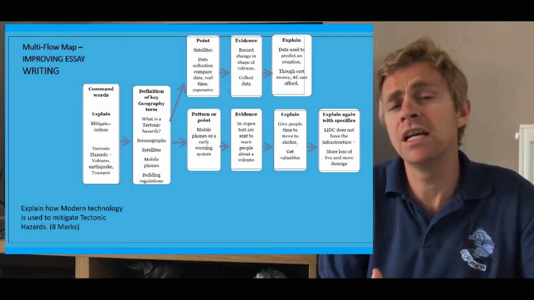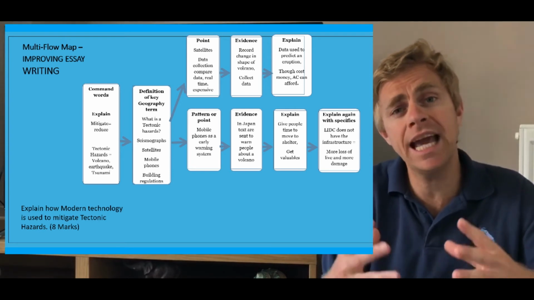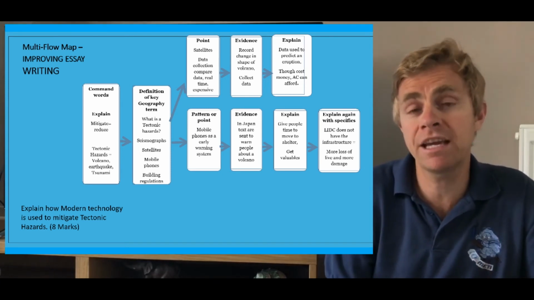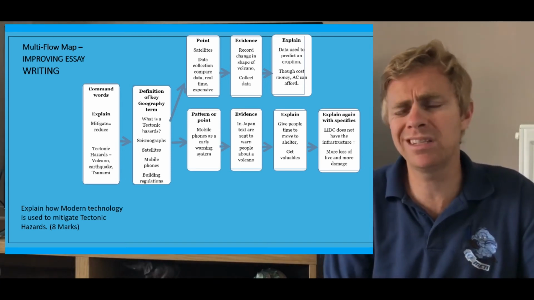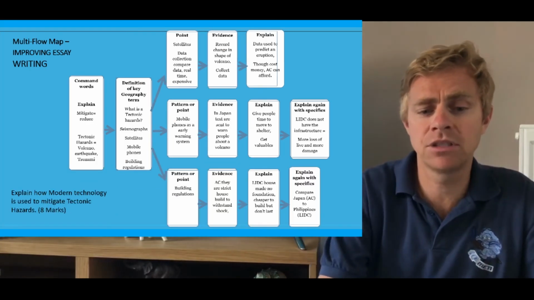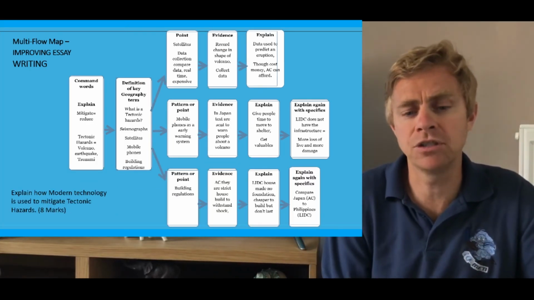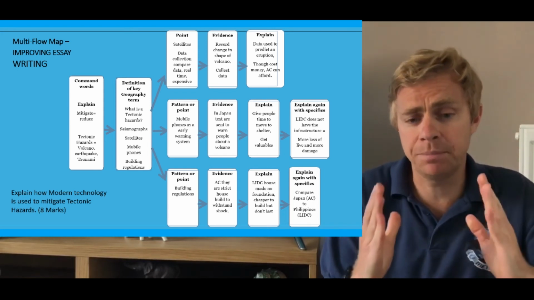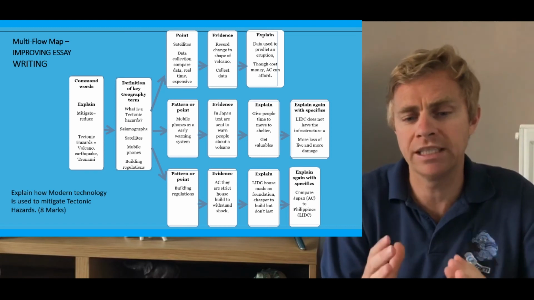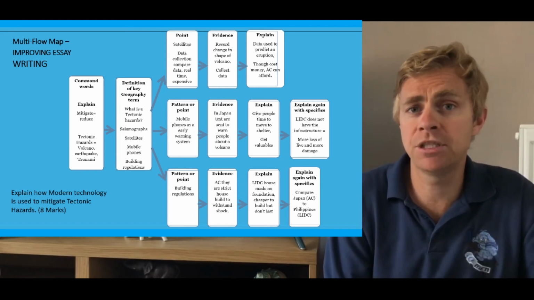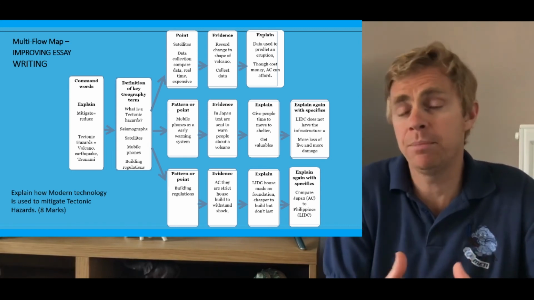In LIDCs, they have mobile phones, but they can't afford the apps because it costs money. So they tend to have a person going around with a megaphone trying to tell people to move. Well, this is unproductive and quite dangerous. Another thing you could talk about is building regulations. In advanced countries, they are very strict. This means that they have to spend a lot of money making sure the buildings are right. In low-income developing countries, the houses are made of poor quality material, normally wood or whatever they can find.